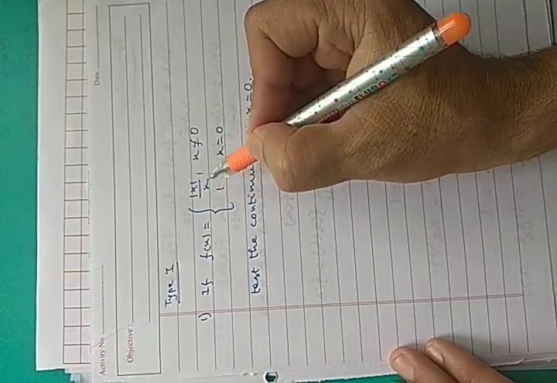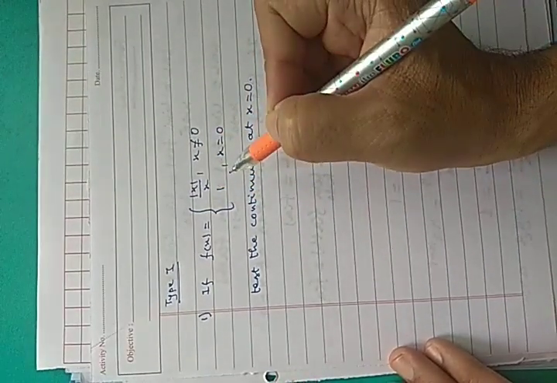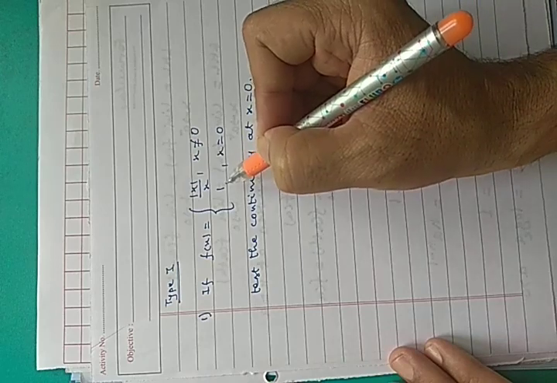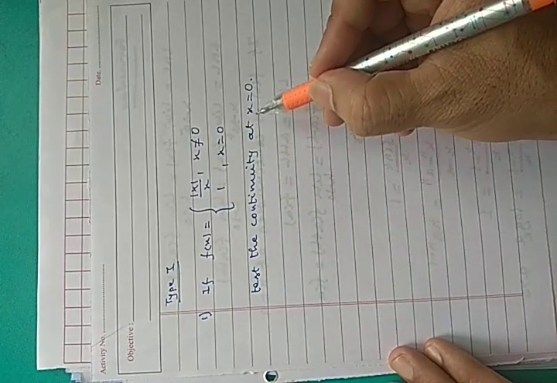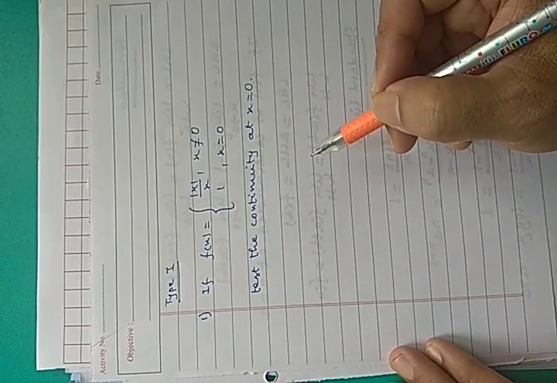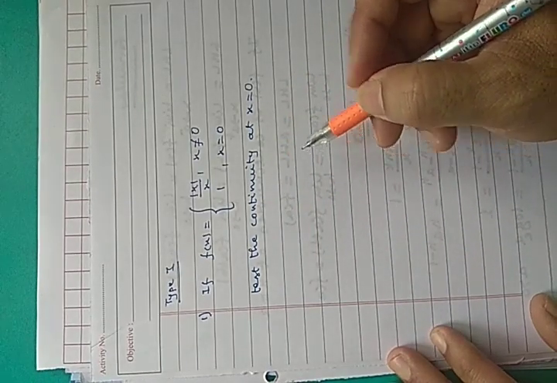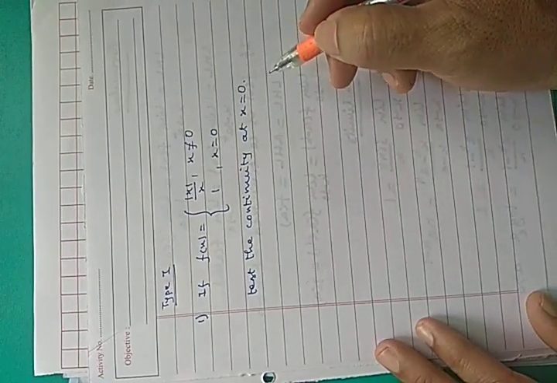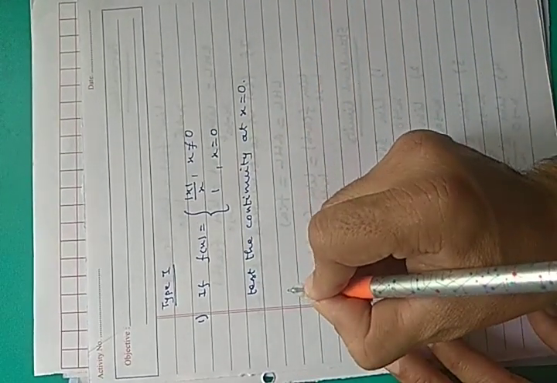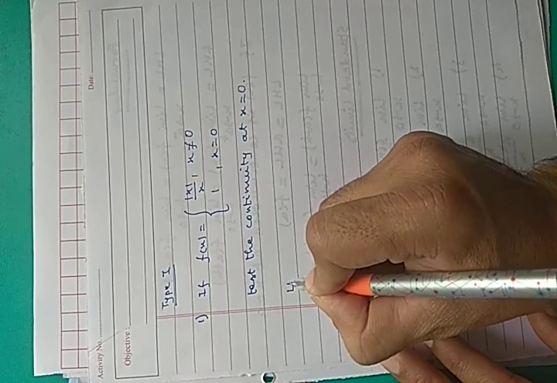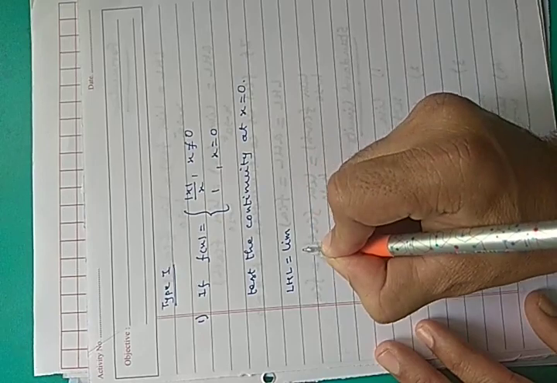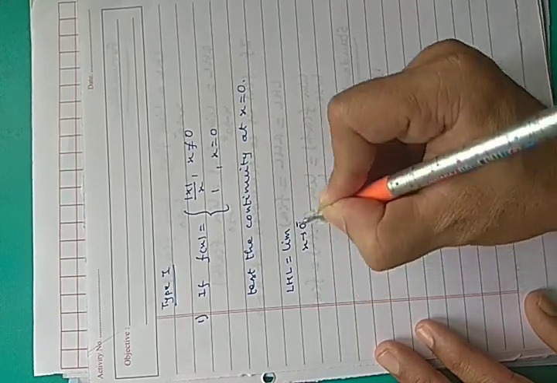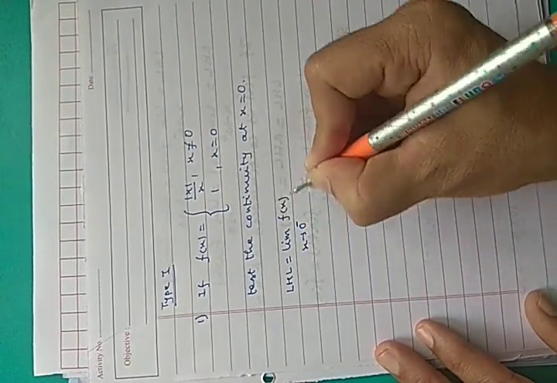Now first question: if f(x) is mod x by x when x is not equal to 0 and 1 when x equals 0, you have to test the continuity of the function at x equals 0. So how to test the continuity of the function at x equals 0? For that you have to find out the left hand limit at x equals 0. So limit x approaches 0 from left f(x), this you have to find out.